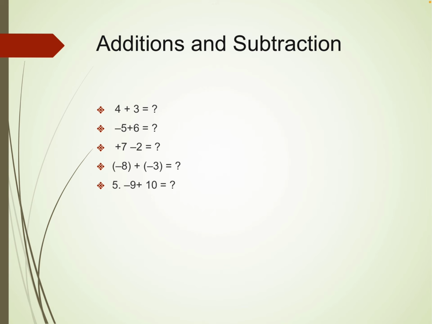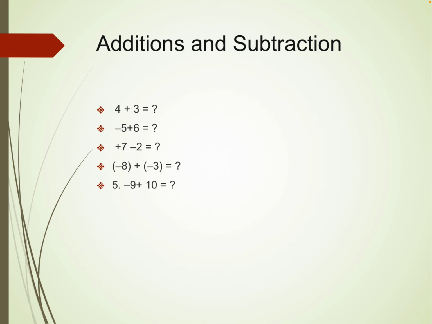Suppose if both the numbers are positive, we will simply add. If one of the integers is negative, then we will subtract. If both the numbers are negative, then we will add and put the sign of minus. Okay, suppose in the case of -8 + -3, we will add 8 and 3 and then we will put the minus sign.